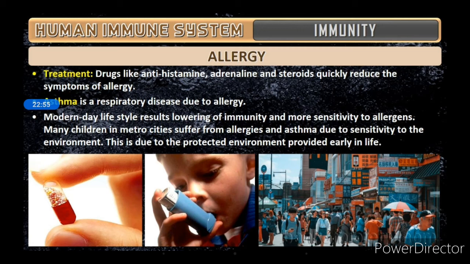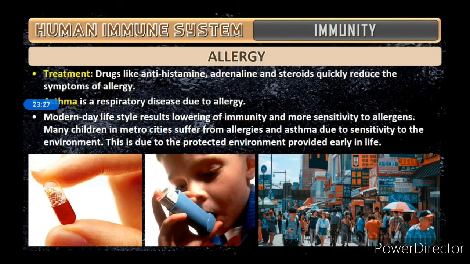Pollution is also increasing day by day, which may result in many allergic diseases. Allergy can cause many diseases. Once a child has been given a very protected environment inside the house, and is suddenly taken to a fully polluted area, there is definitely a chance that the child will get the disease very fast.